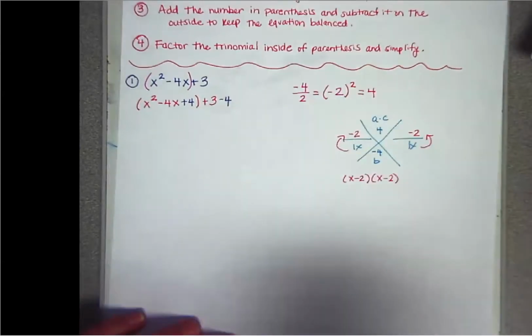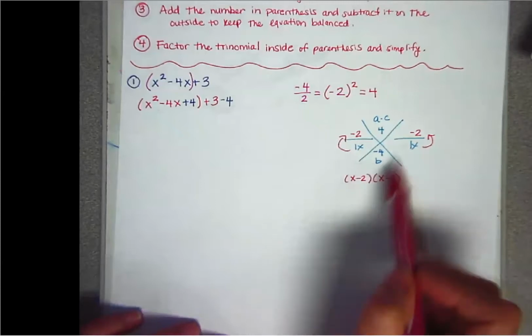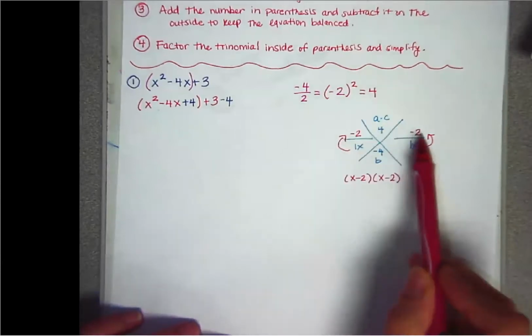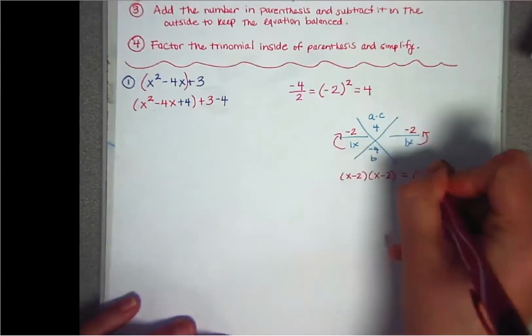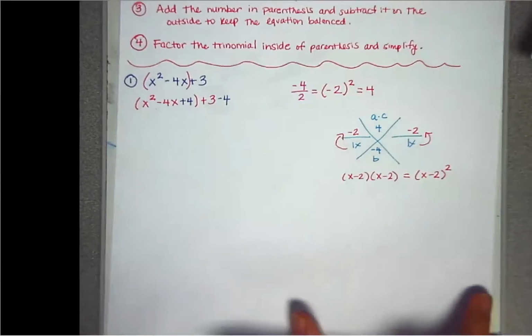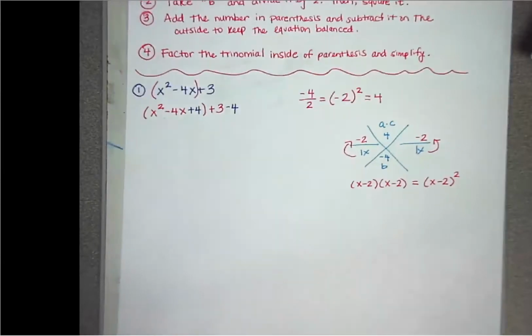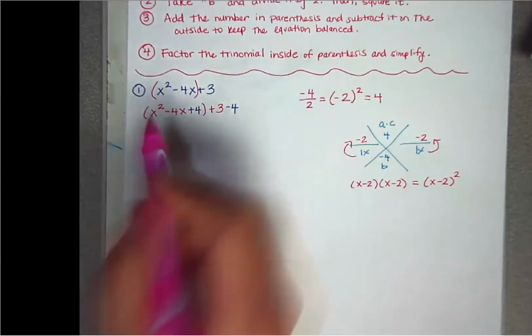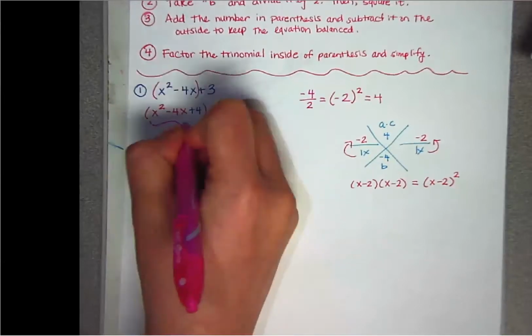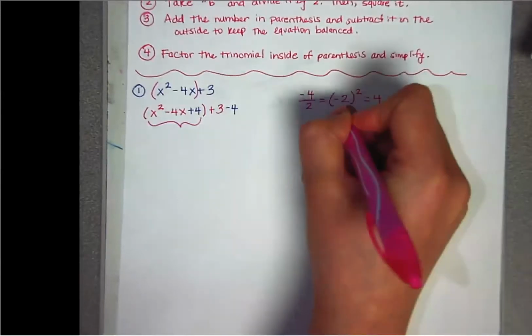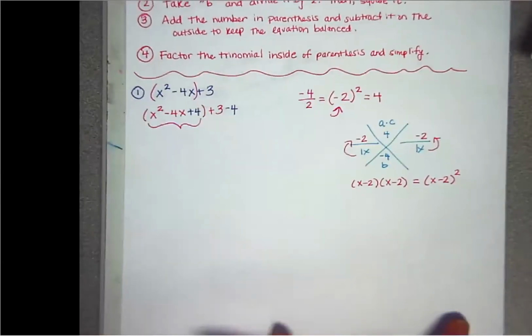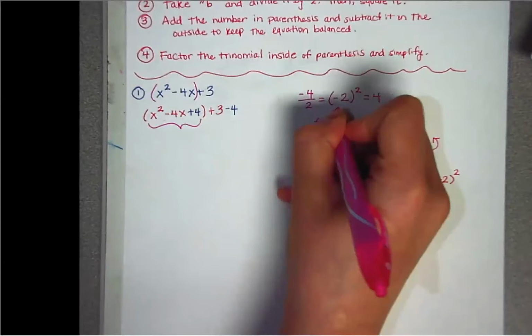So with completing the square, this would always happen if you do X method. You're always going to get the same number on both sides, which means you get the same little parentheses. And since we have it twice, you can say that that's the same thing as x minus 2 squared. So I want to show you where this comes from before I tell you the trick. So this right here, this parentheses, is the same thing as x minus 2 squared. This number here on the inside, the one that you squared, that's where you're going to get the shortcut from. This is the number that you use to factor. So you don't have to do all of this right here.